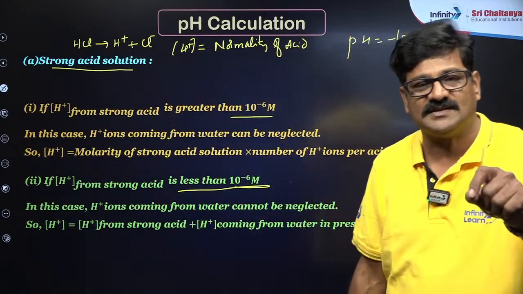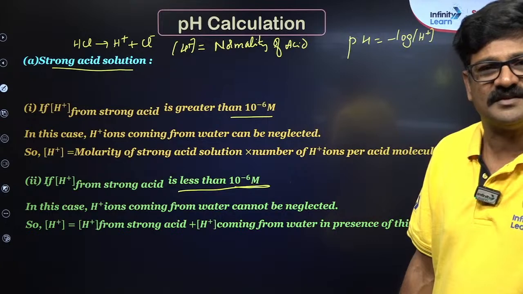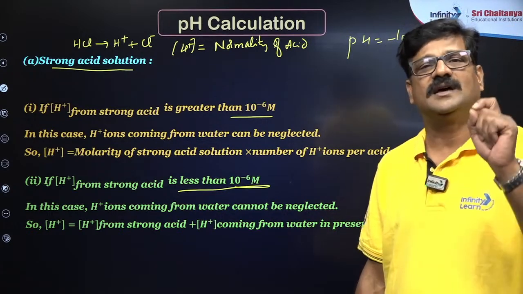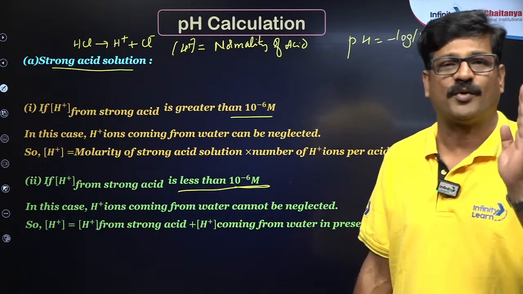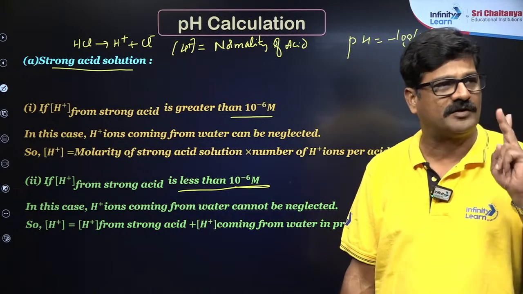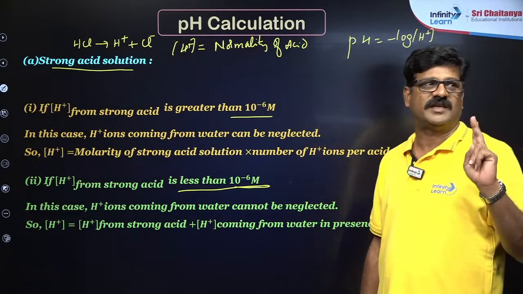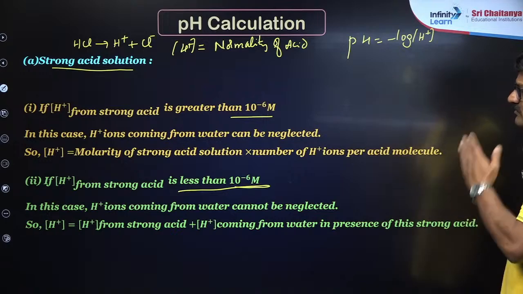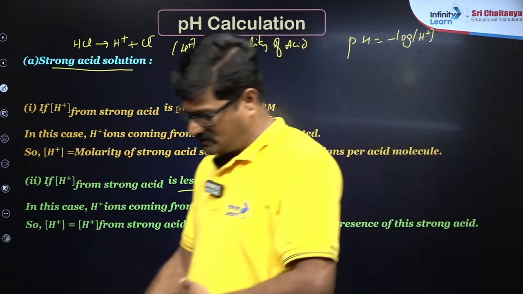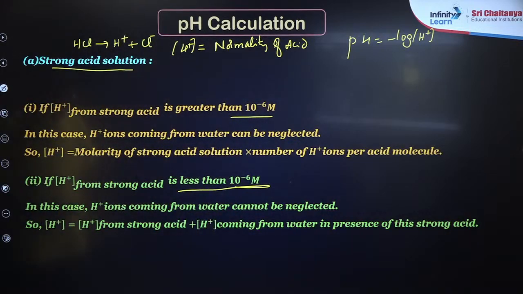You have to consider the H plus ion concentration from both the strong acid as well as the H plus ion concentration provided by the ionization of the water. That is the important point. Everybody please take a snapshot of this. It's very, very important information that is in front of you. Right? Now let us see how to apply this one.